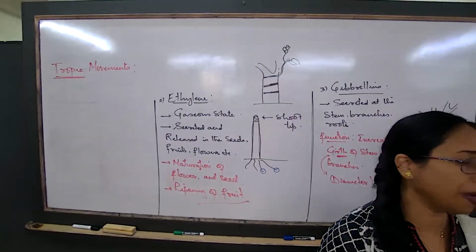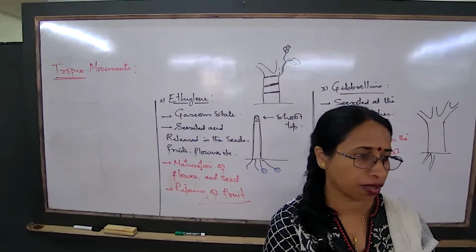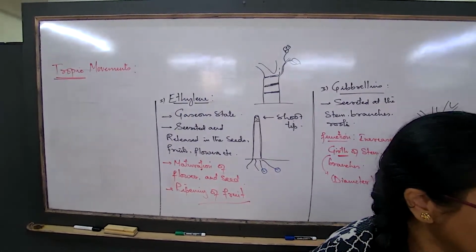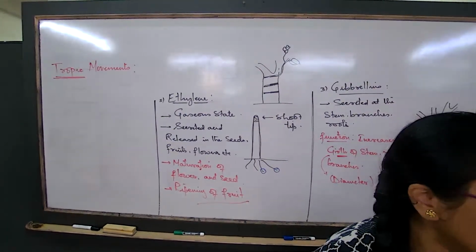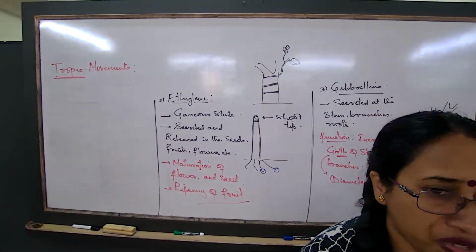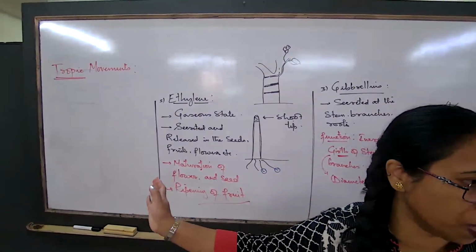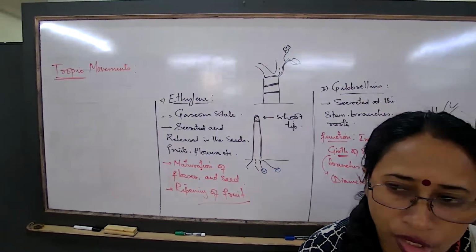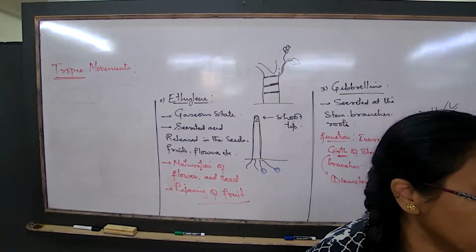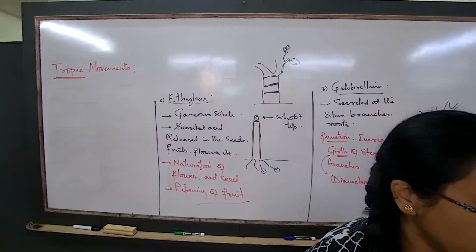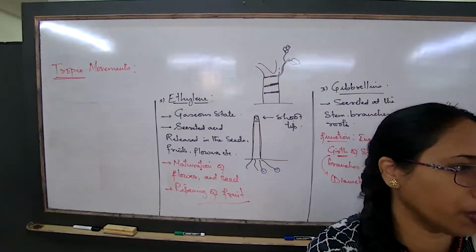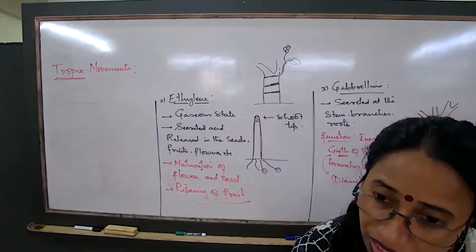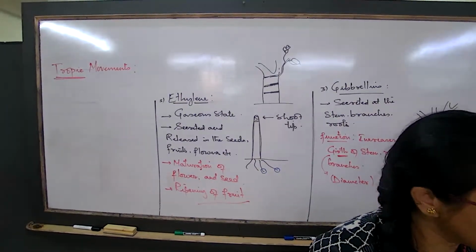So here, if you remember, we have studied stimulus with reference to the nervous system. The concept of stimulus for us and for the plant is a little bit different. What is the difference? For us, sound is a stimulus. Somebody is calling us, we respond. Light is a stimulus. Touch is a stimulus. Heat, cold, stimulus.